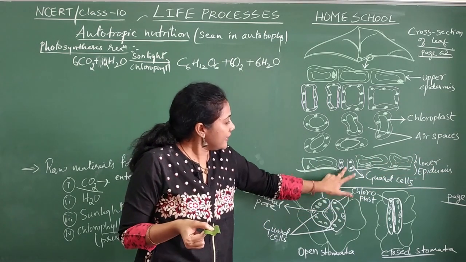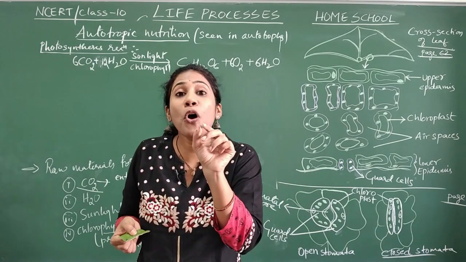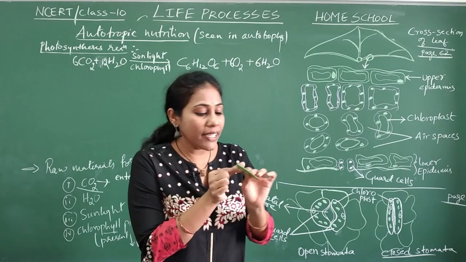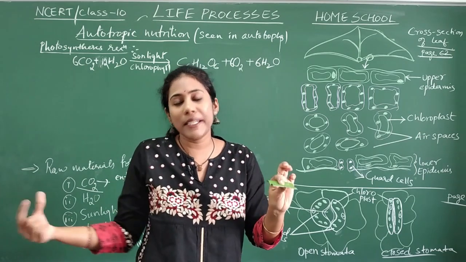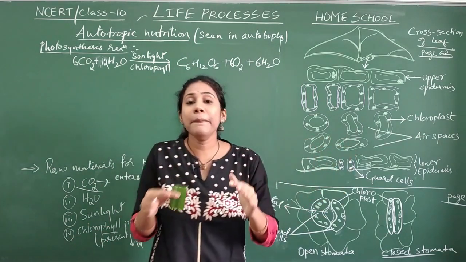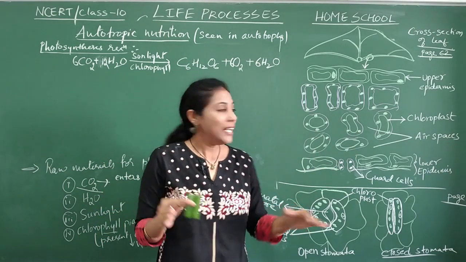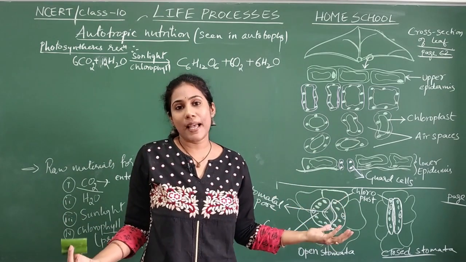These gaps are what we call small pores. Pores in the sense holes. With your naked eye, you can't observe these pores. Only in a microscope you are able to observe. Through these pores, carbon dioxide enters into a leaf. Got to know? And this is a very important picture that can be asked for board examination.